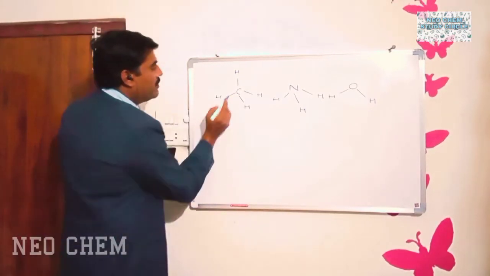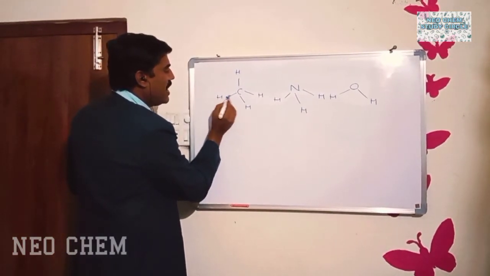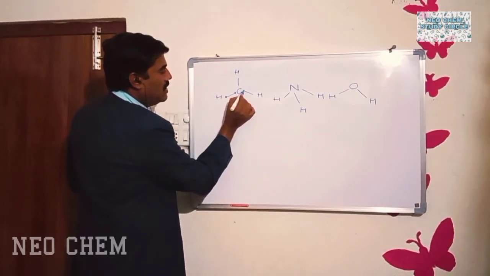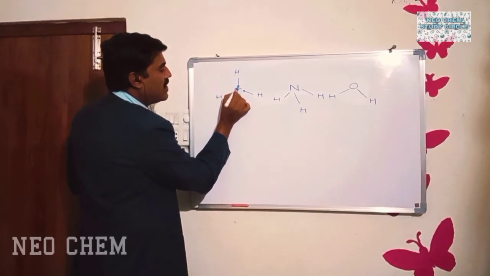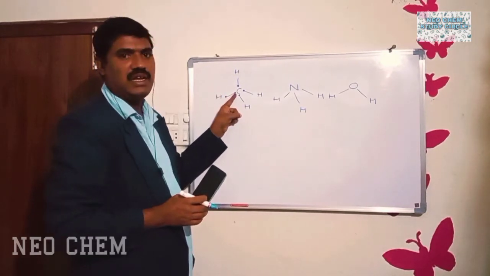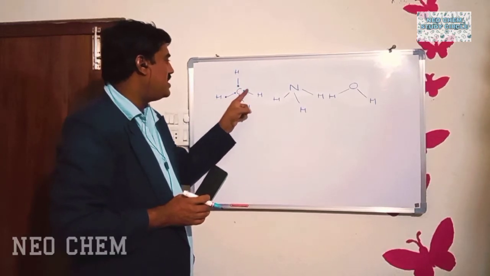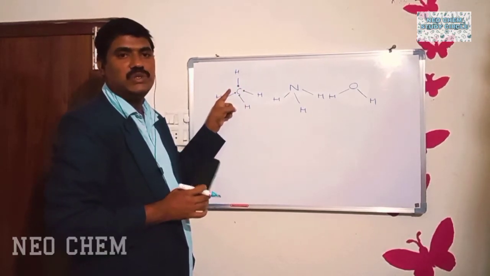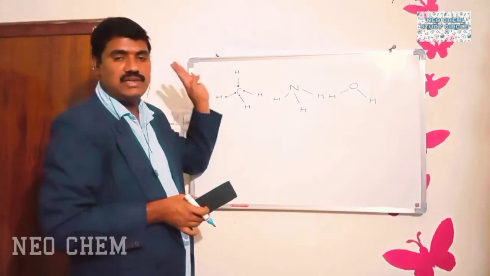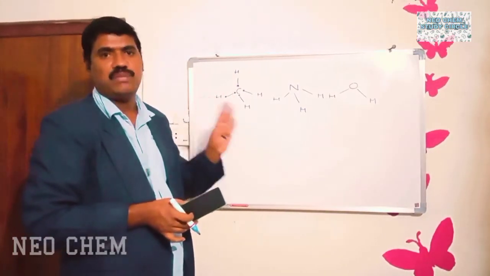In each bond, 2 electrons are present. This electron belongs to hydrogen, this electron belongs to carbon. So these are the 4 electrons of carbon. As carbon belongs to group 4A, it should have 4 valency electrons. All the 4 electrons of the carbon atom are participating in the bonding, so there are no electrons remaining on the carbon.